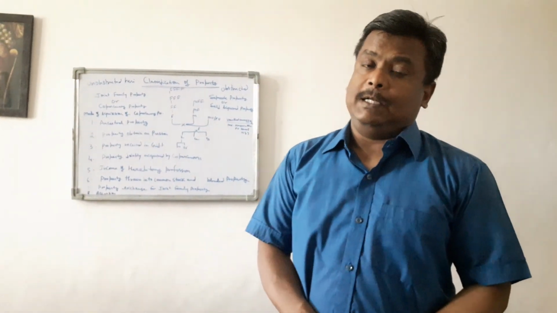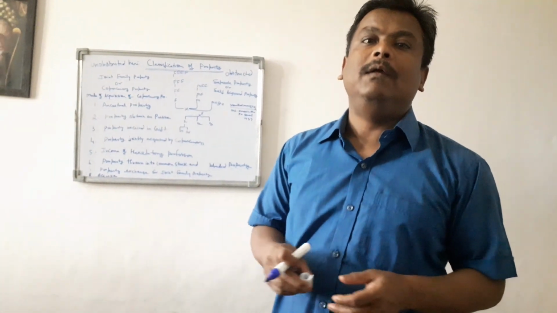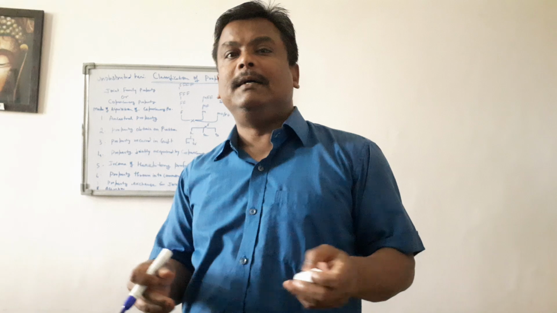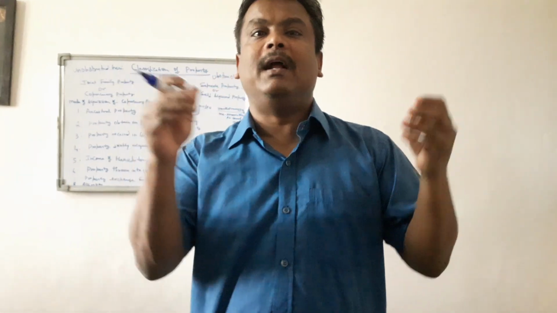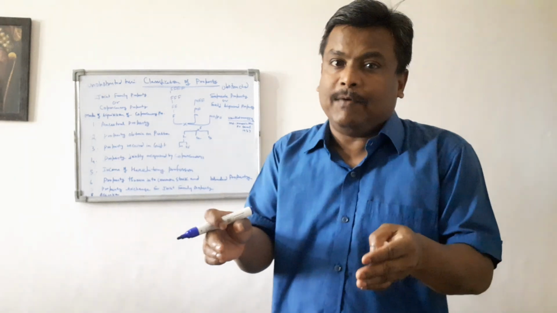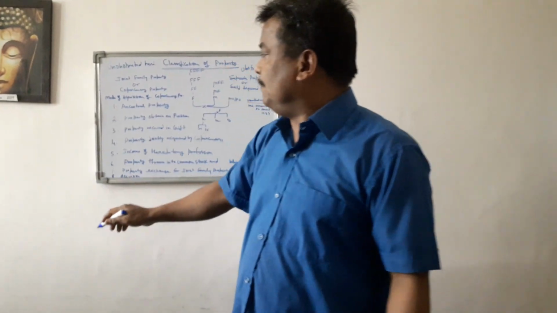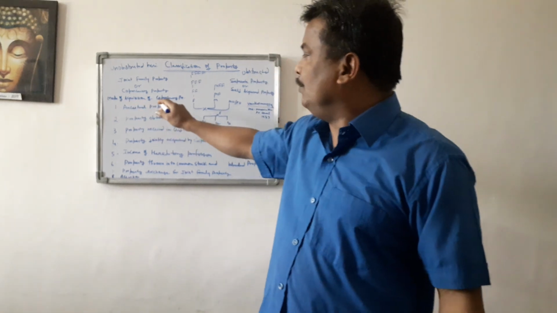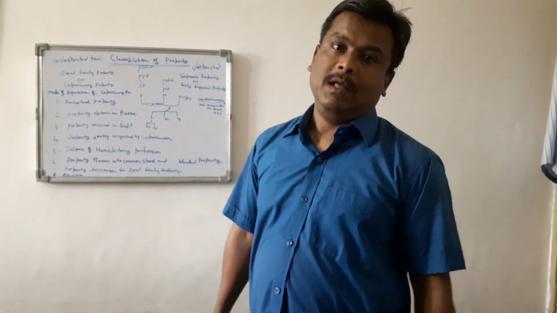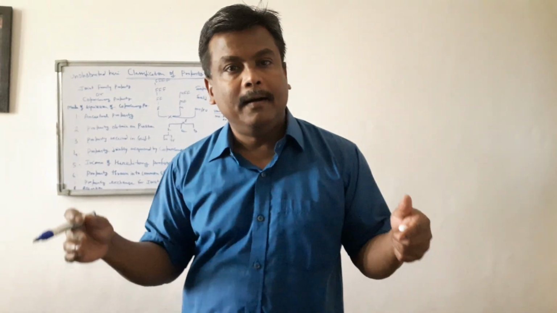Now we want to know what is the mode of acquisition of a joint family property. How can we know the nature of the property? For this purpose, there is a mode of acquisition of a coparcenary property. There are different modes in which a coparcenary property can be acquired.